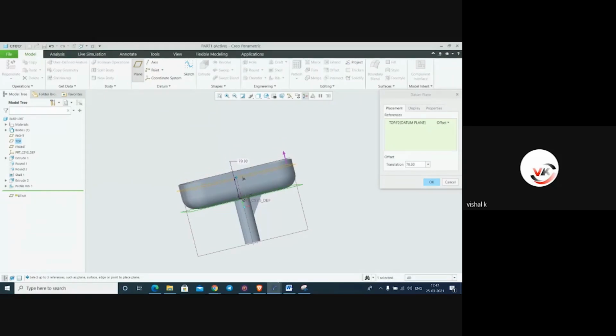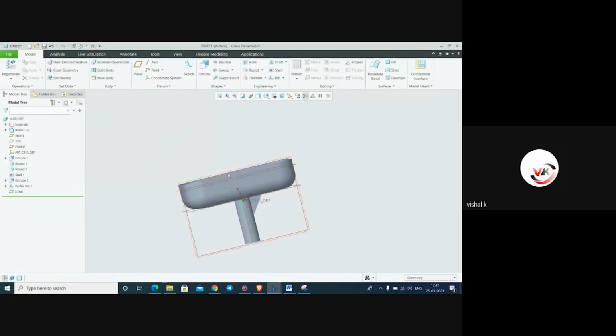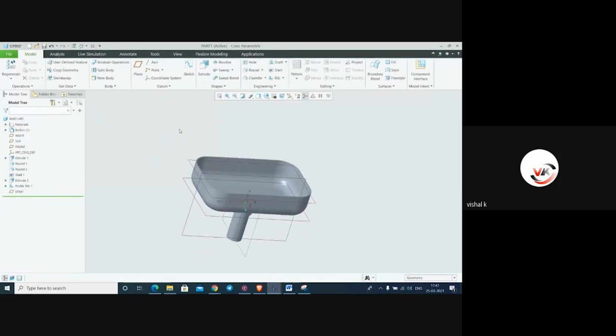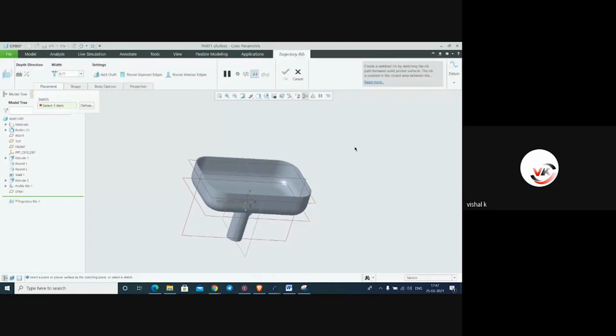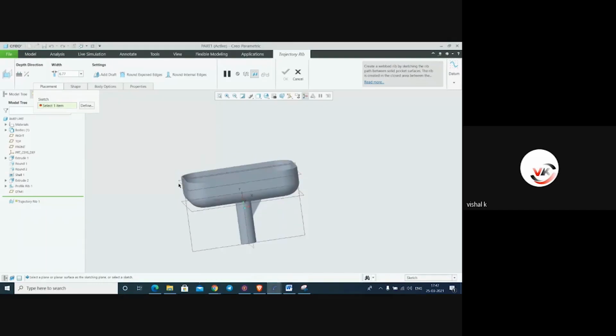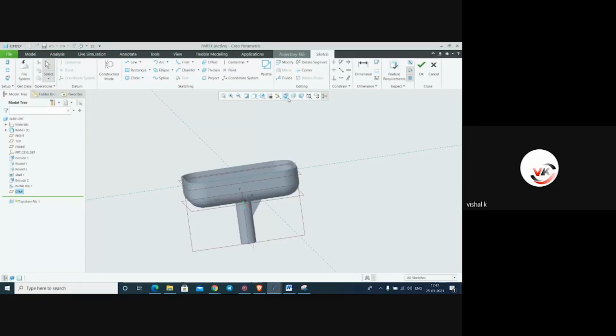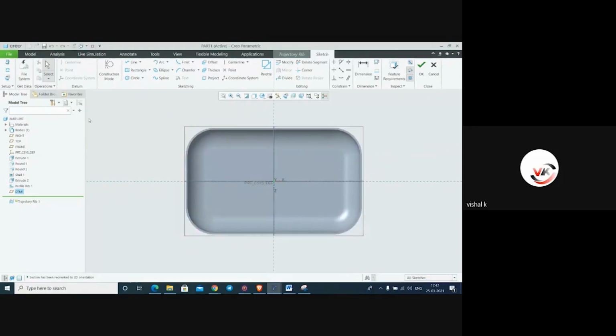To this much. Okay, and from here we will create trajectory rib. Go to placement. From this placement we have to select this plane, normal to the plane. Whatever profile we required for trajectory rib, we'll make it here.